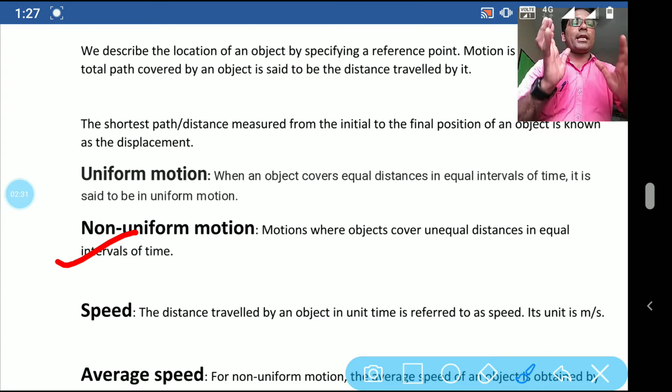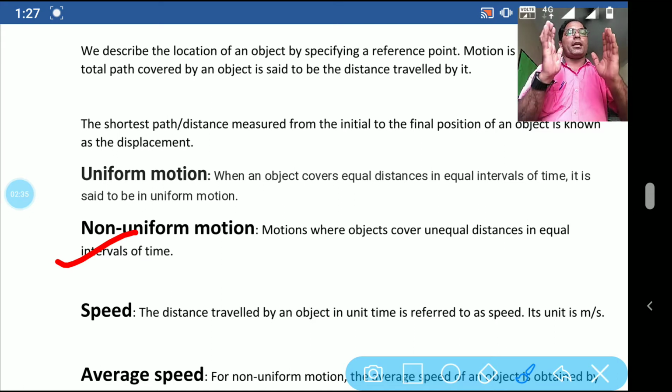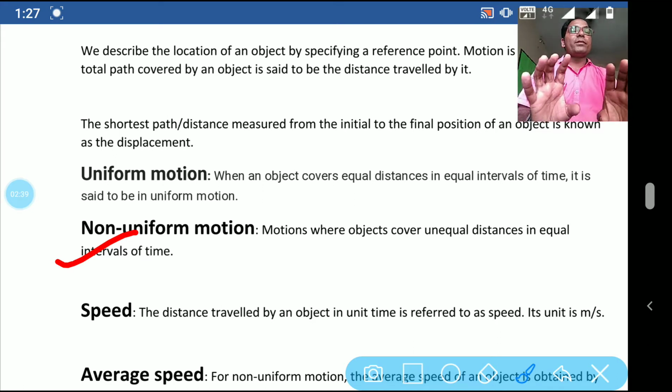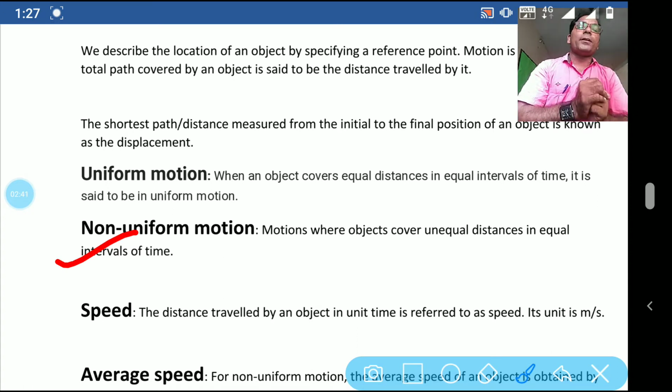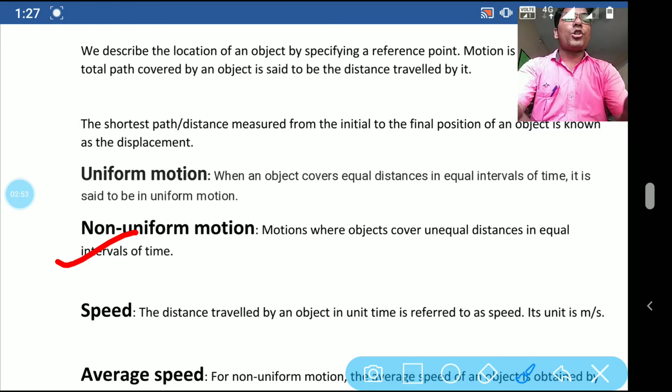If you are taking equal distance, then the time will be unequal, and if you are taking equal time interval, then the distance is unequal. If this situation is going on in the motion, then it is non-uniform motion. This type of motion is known as non-uniform motion. Hope you understood.